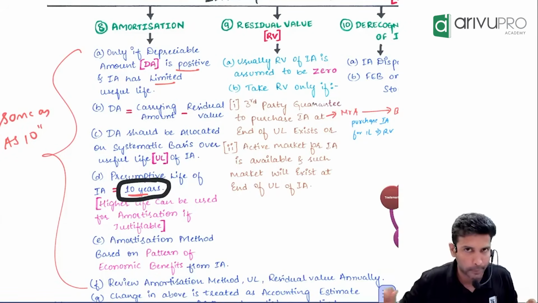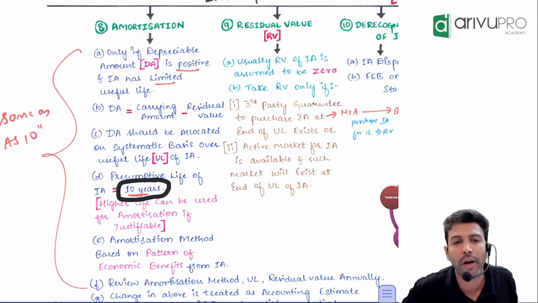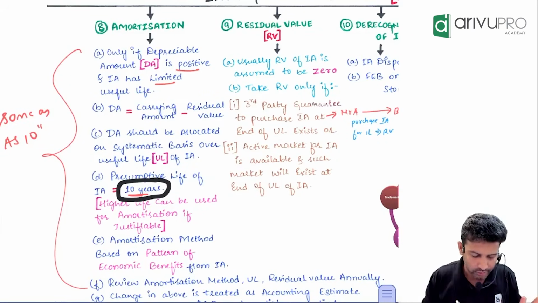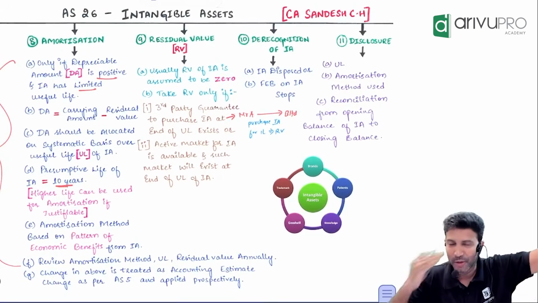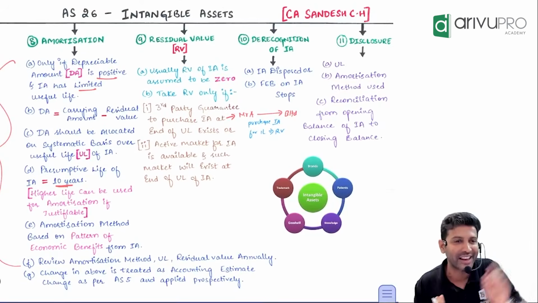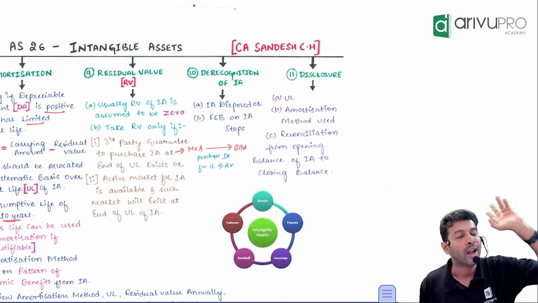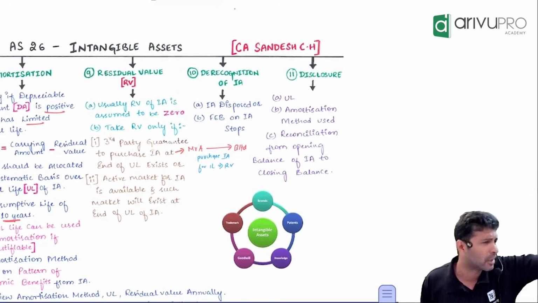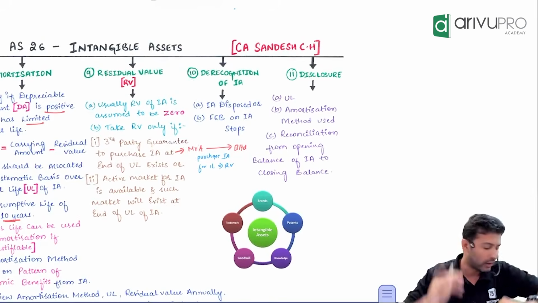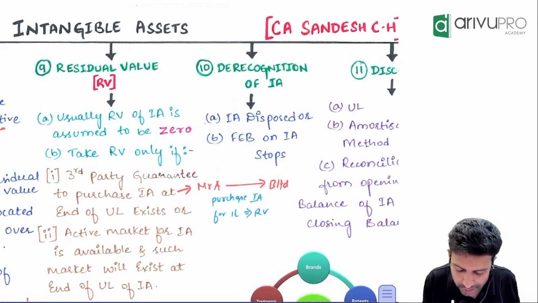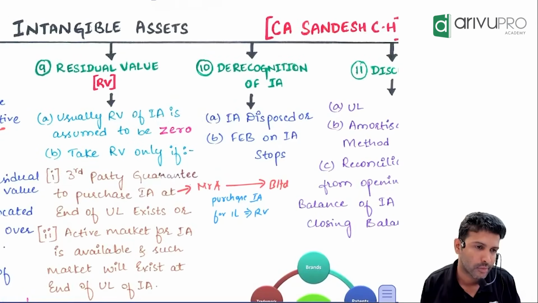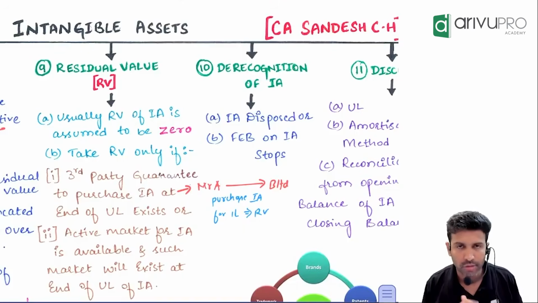This is not there for PPE, but this is being introduced only for intangible assets. This is not there in Ind AS. Fine. Why am I saying that? The comparison phobia automatically comes to me between AS and Ind AS. Okay, residual concept is again same, sir, or not same? Maybe one point I'll have to say for this. Usually residual value of intangible asset we take as 0. But certain intangible assets can also have residual value. Suppose I have a patent.